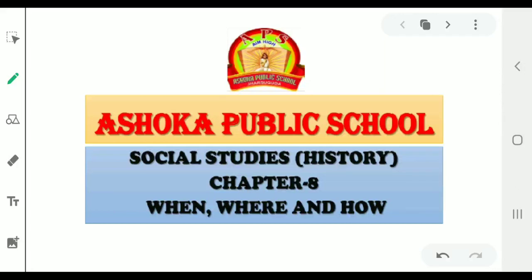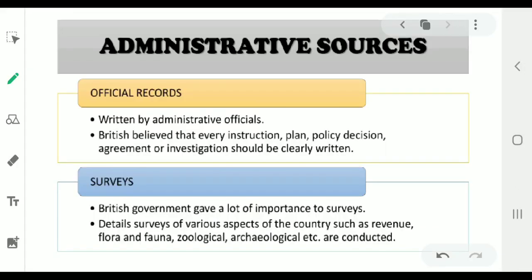Now let's read what are administrative sources. Administrative sources are written records of the British rule in India, which are prepared by administrators, officials, and historians. These are mainly of two types, that is your official records and surveys.